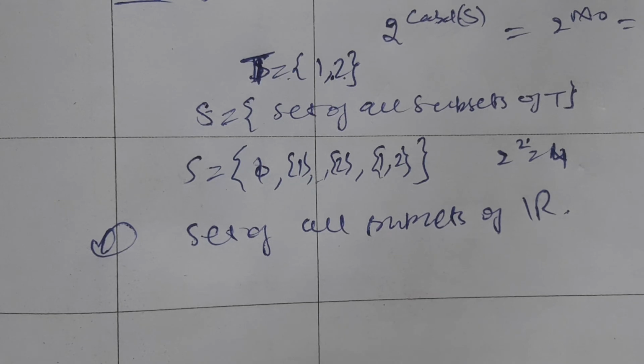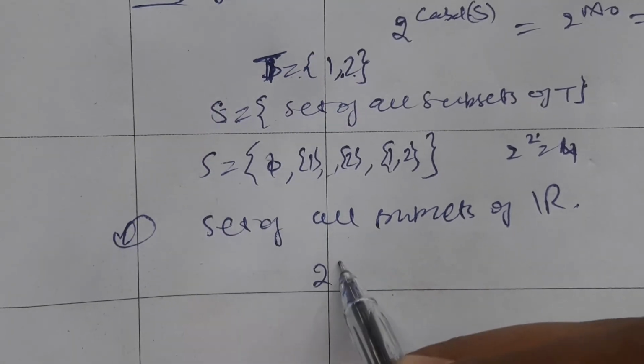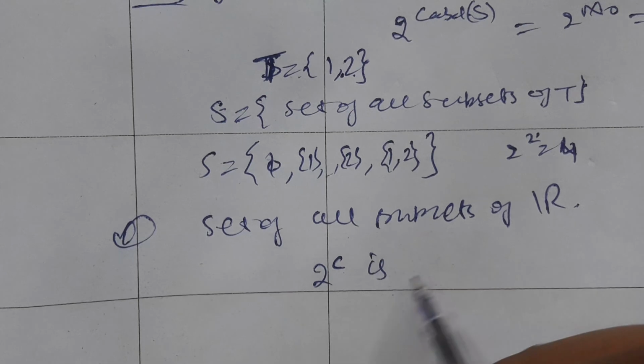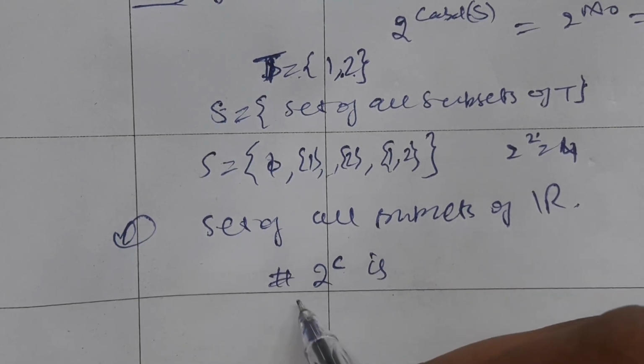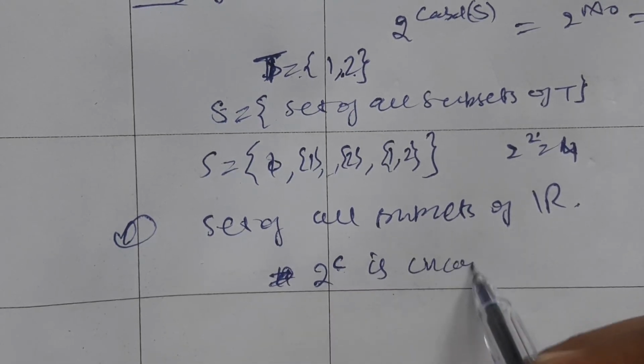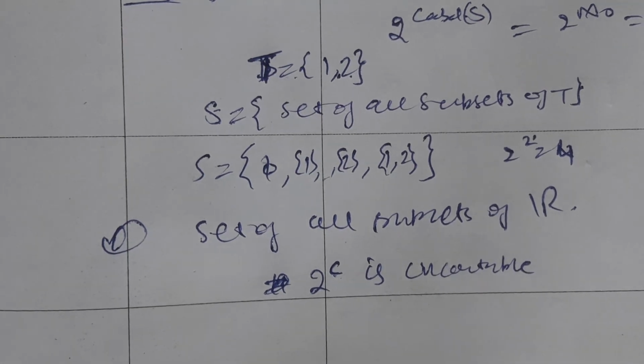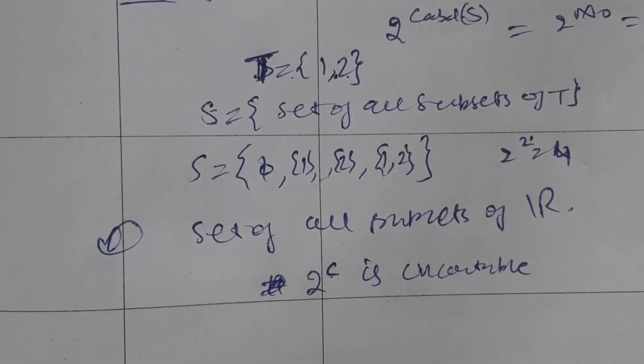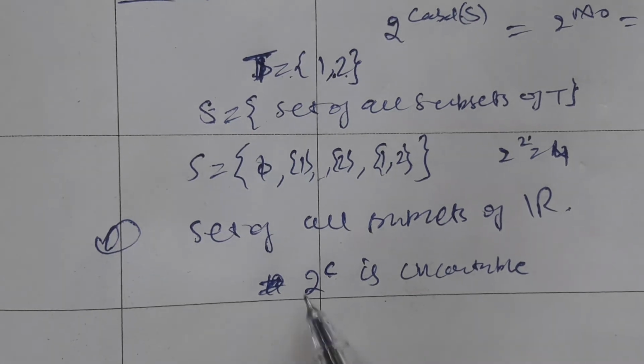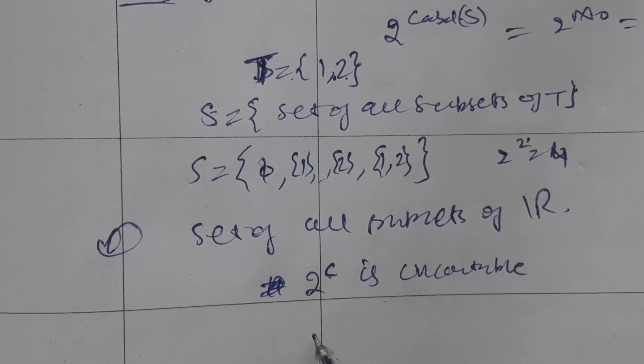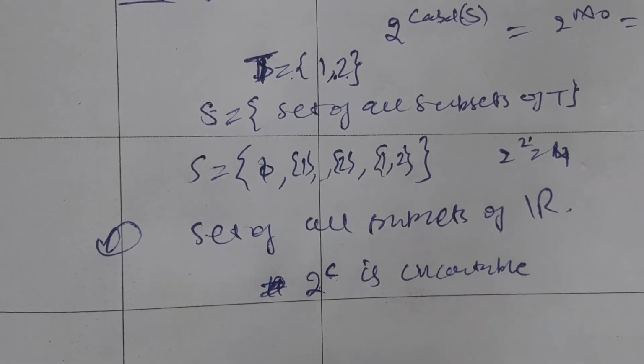The set whose cardinality is 2 to power continuum is uncountable, but not a set which makes a bijection with R, because 2 to power continuum is greater than continuum.